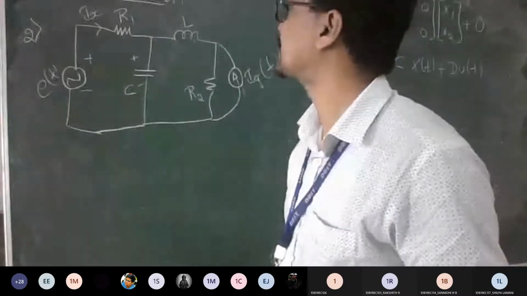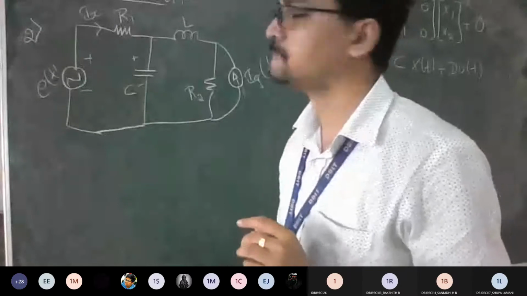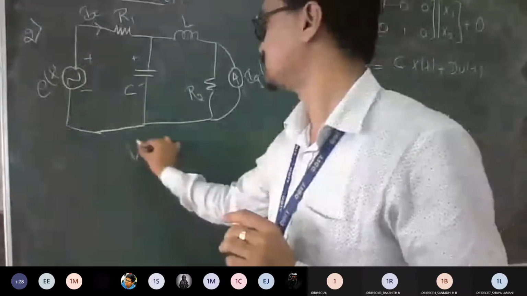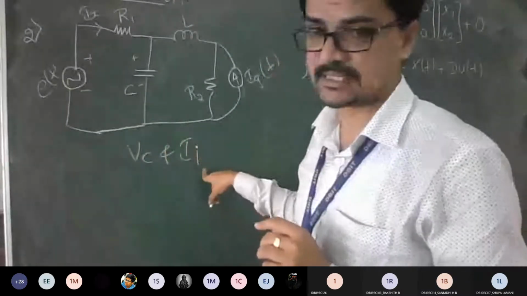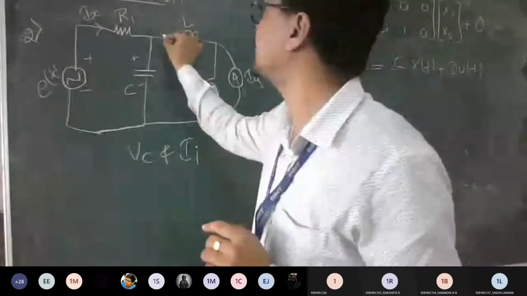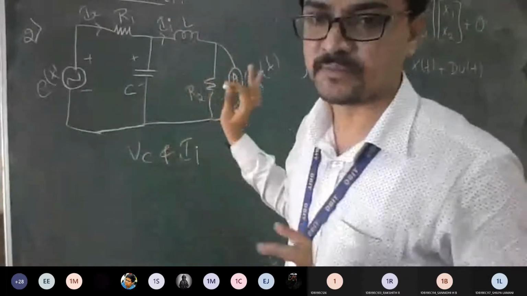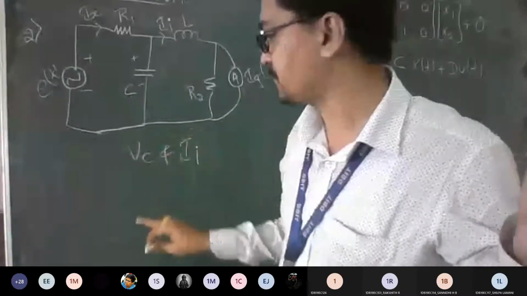What is the consideration I told? Repeat once more. Considering VC and I1, right? Yes, sir. You just make it as II like this, because II is here. So this is given in the question. This is not our assumption. Whatever is given in the question we are taking.